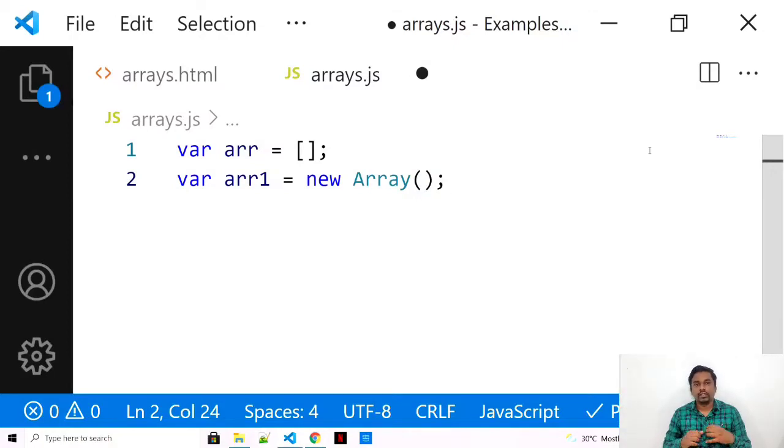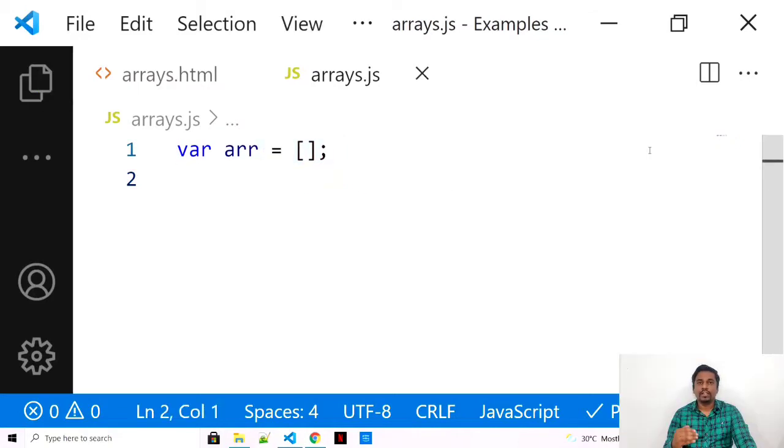So the first one was arr equal to empty bracket, and the second one is arr1 equal to, using the keyword new, space Array, with a capital A, and round brackets. This will also declare a new array. Both are very good, but usually we use the first type.